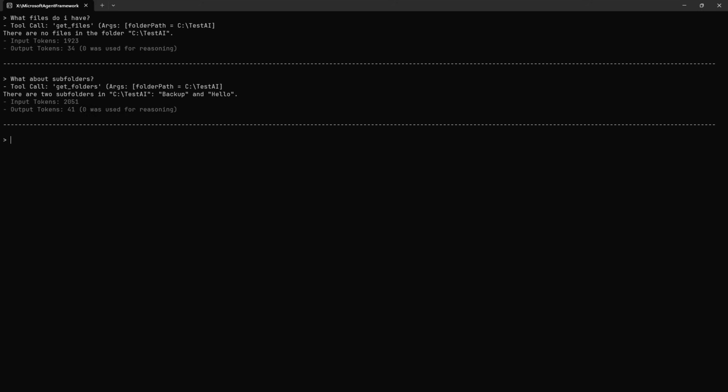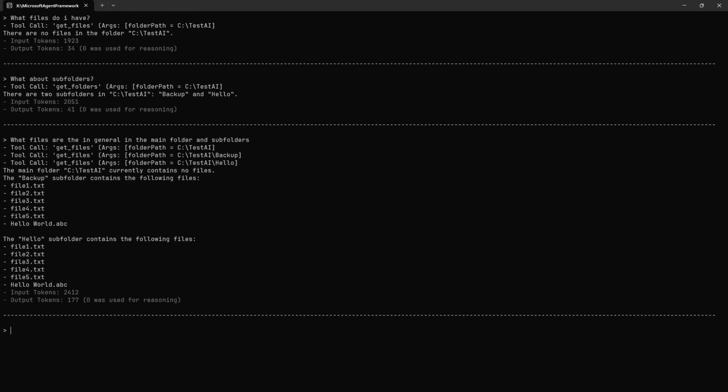So there's two subfolders. So what files are there in main folder and subfolders? It can work with multiple tools here.